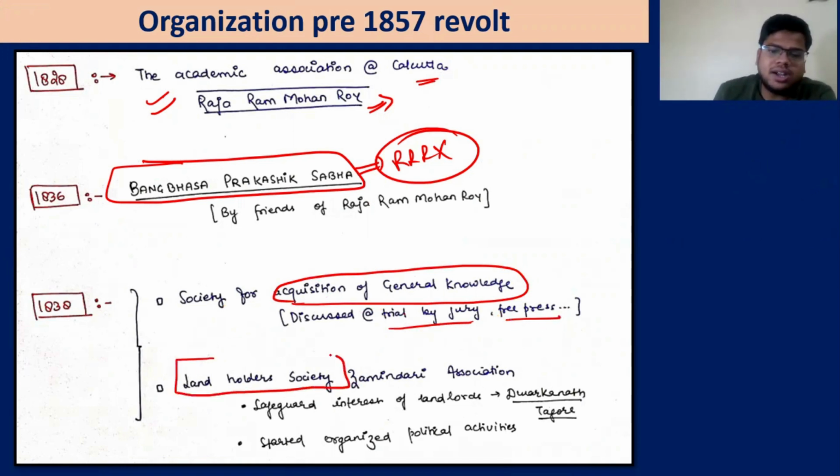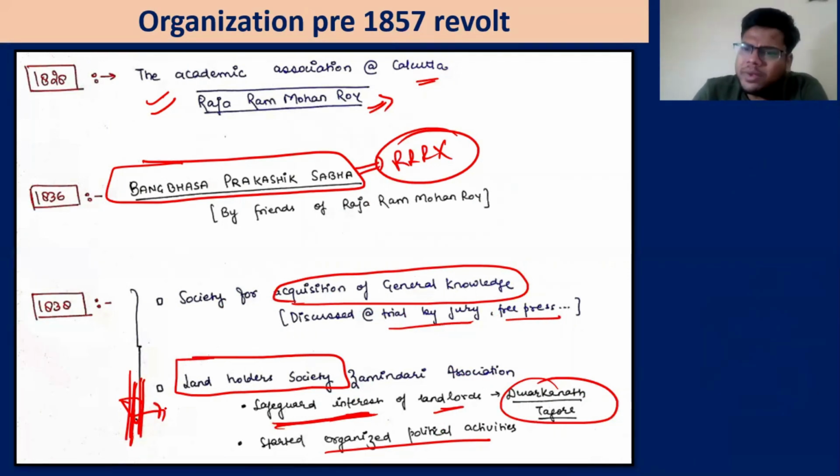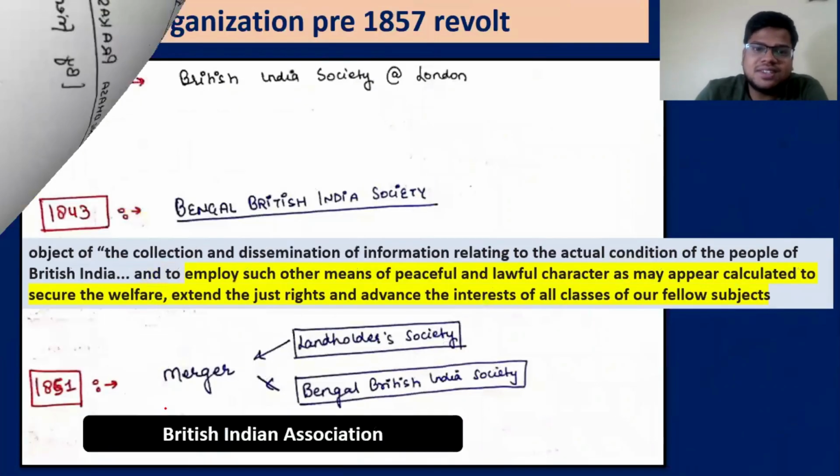Very importantly, the Landholder Society was for safeguarding the interests of the landlords, led by Dwarkanath Tagore, and it started organized political activities. It was the first organization where organized political activities can be seen. Though dominated by wealthy and aristocratic elements, it did start political activities.